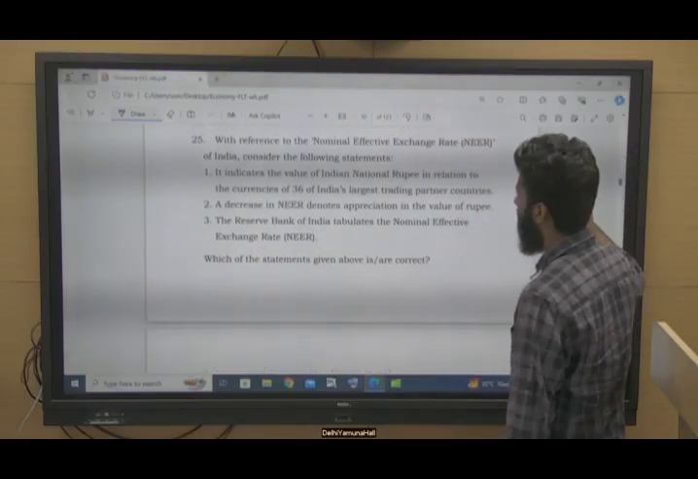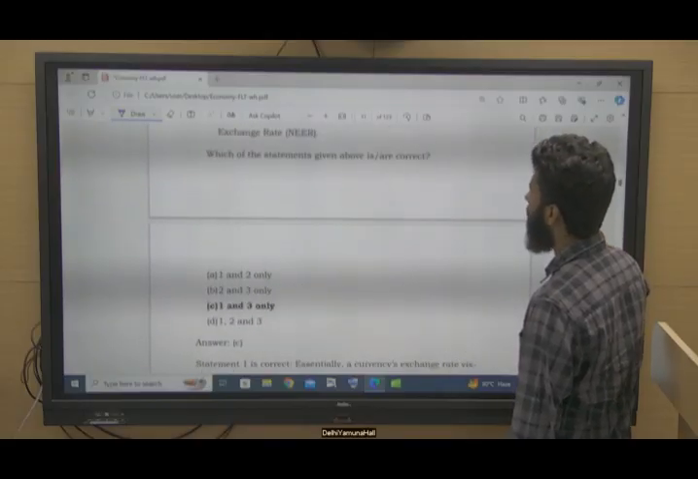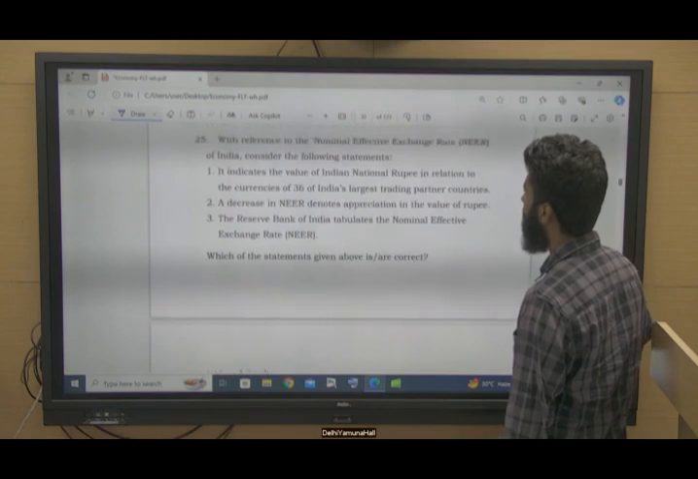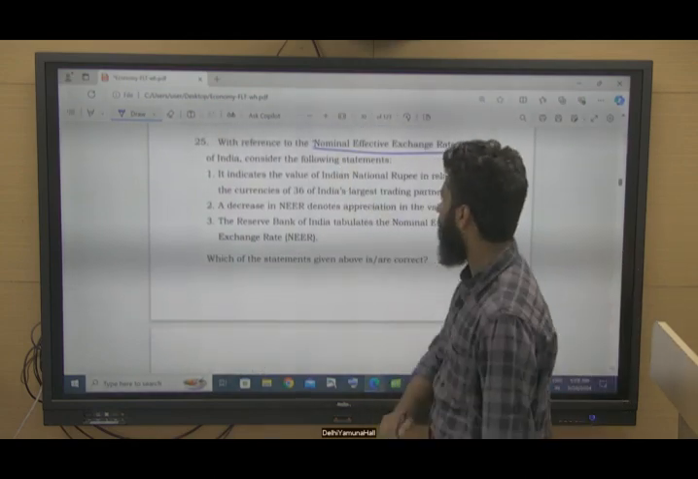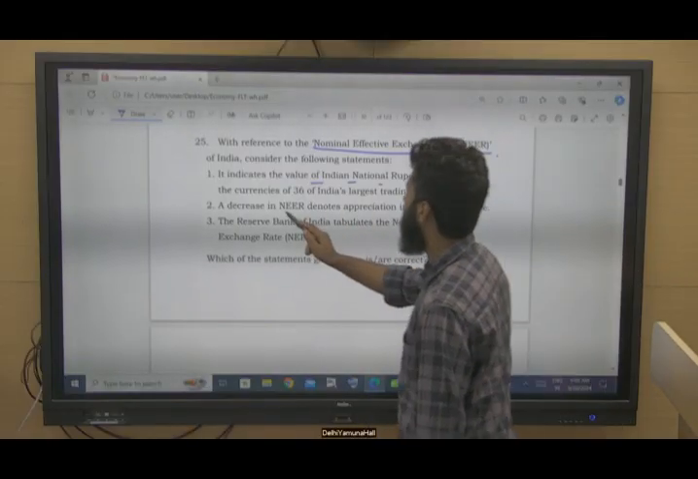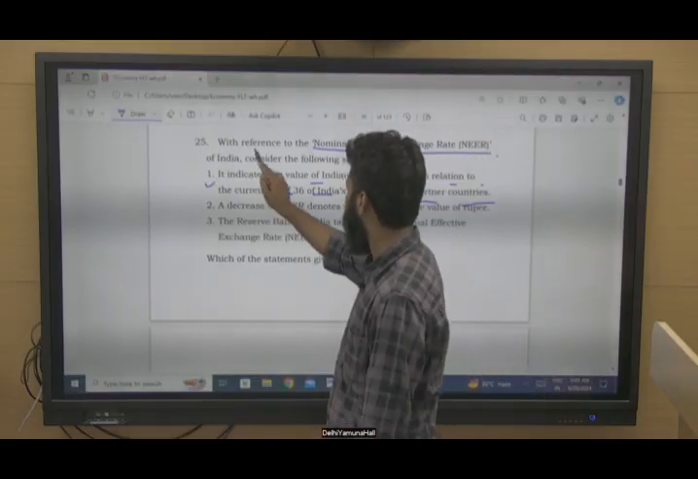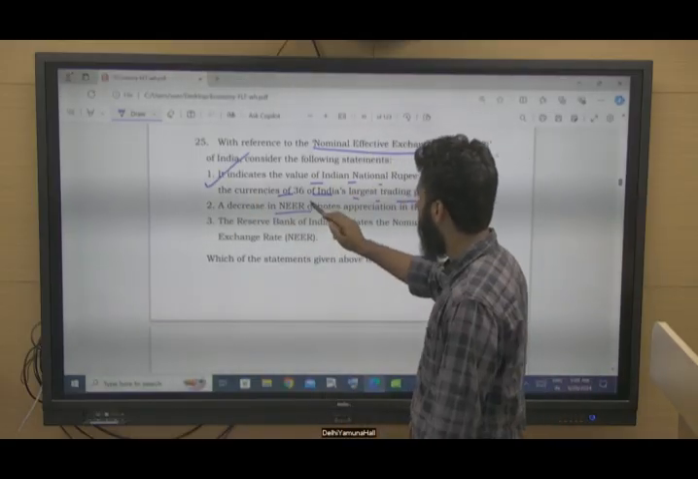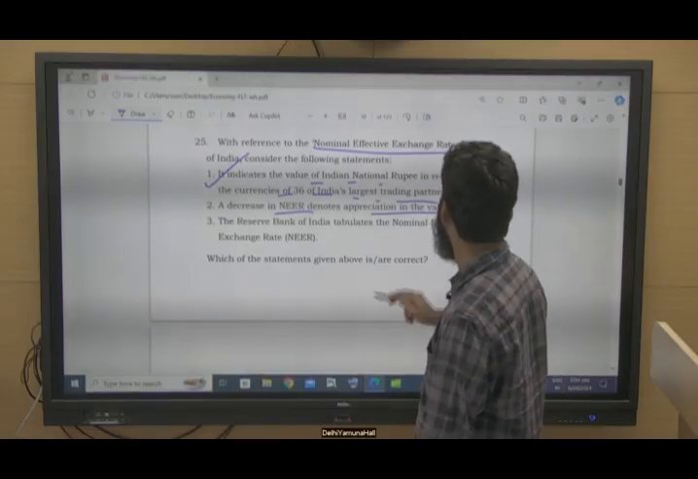Okay, coming to the next question, that is question number 25, with reference to nominal effective exchange rate, NER. It indicates the value of Indian national rupee in relation to the currencies of 36 of India's largest trading partner countries. Yes, correct. A decrease in nominal effective exchange rate, NER, denotes appreciation of the value of rupee.